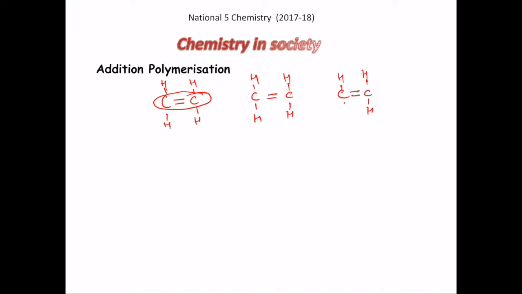The first step will always be to arrange the molecules in such a way that the backbone consists of only carbon-carbon double bonds. The next step is that the double bond between the two carbon atoms will break up, and they have a tendency to share the electrons. So one electron goes on this end and one electron goes on this end. Similarly, one electron comes here and one electron comes here.